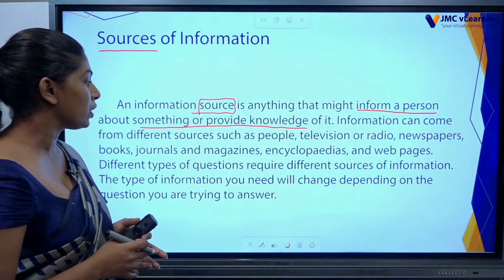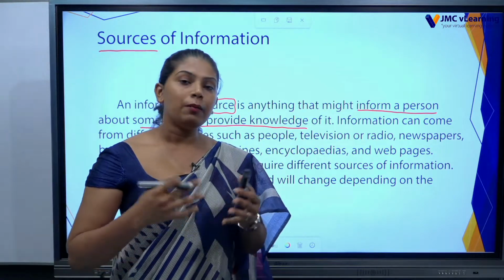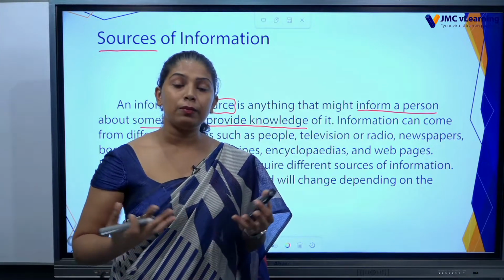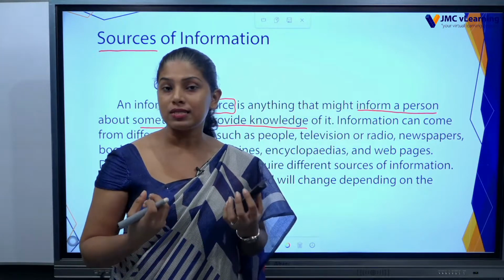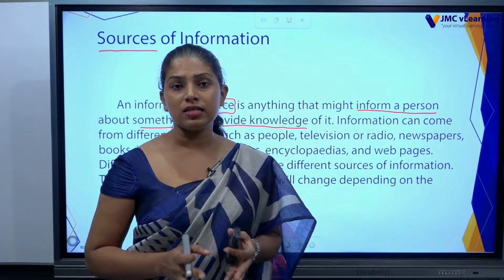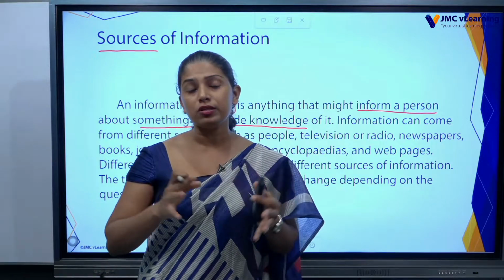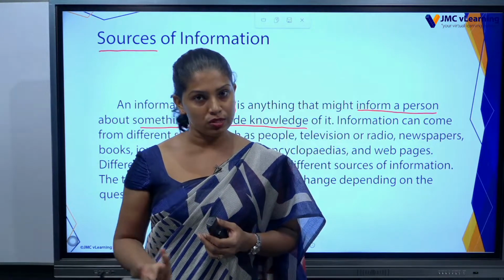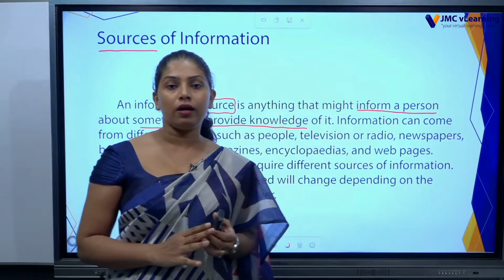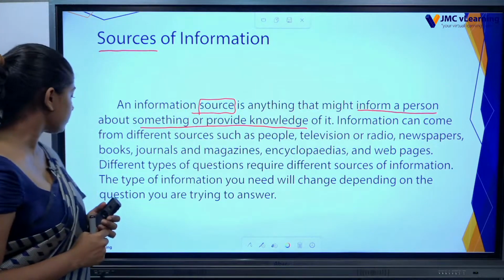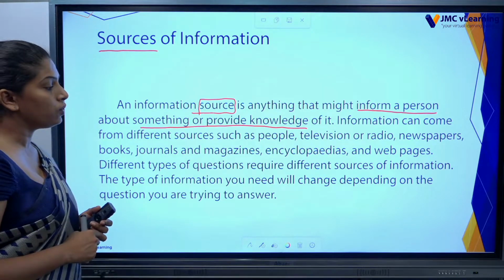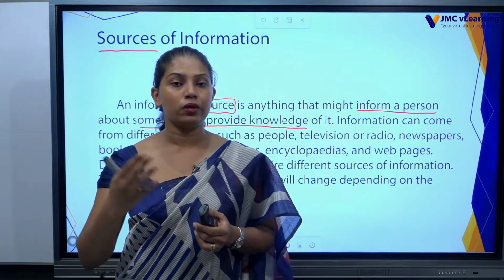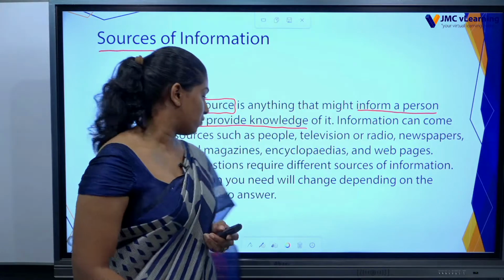Different types of questions require different sources of information. There may be times you want to know about history. Sometimes you want to know about nature. Maybe sometimes you want to know about a language or a subject. So you can't find all these details in one source. You have to go through different sources to get different information. If your question is different, the answer is also different. The type of information you need will change depending on the question you are trying to answer. According to your question, the resource is different and the answer is also different.